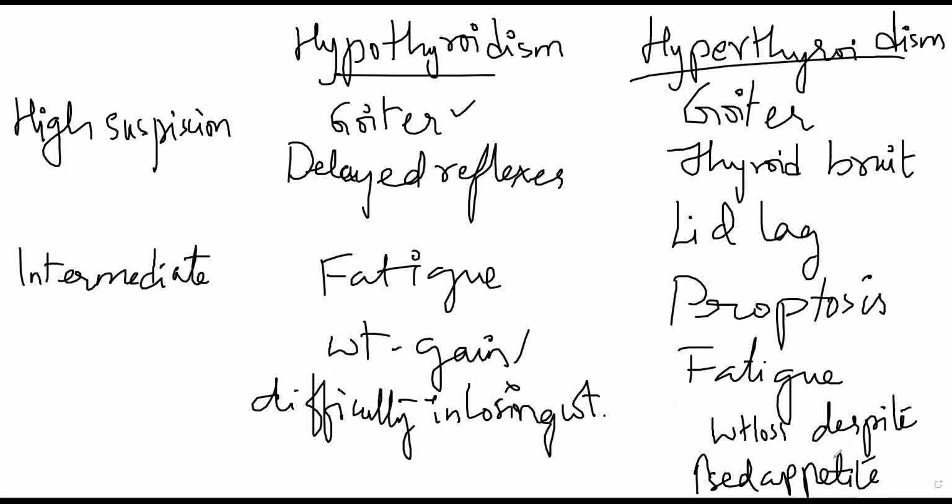There are other conditions as well. For example, for hypothyroidism, the patient will not be able to tolerate cold conditions. They feel very cold. Their skin will become dry, rough, very pale. They'll have constipation. Their voice will become very hoarse. Their voice becomes very rough. In case of hyperthyroidism, there will be heat intolerance. They'll become very hot.